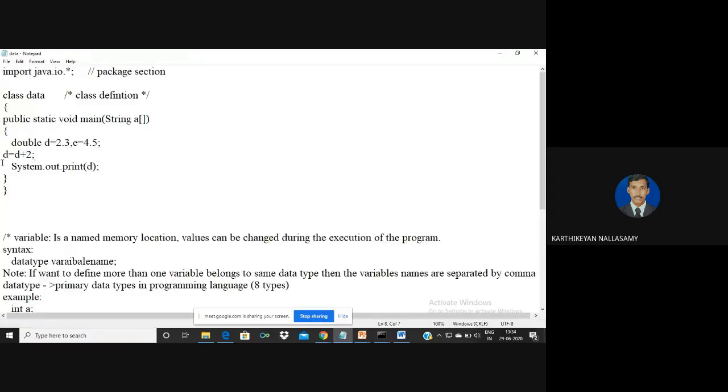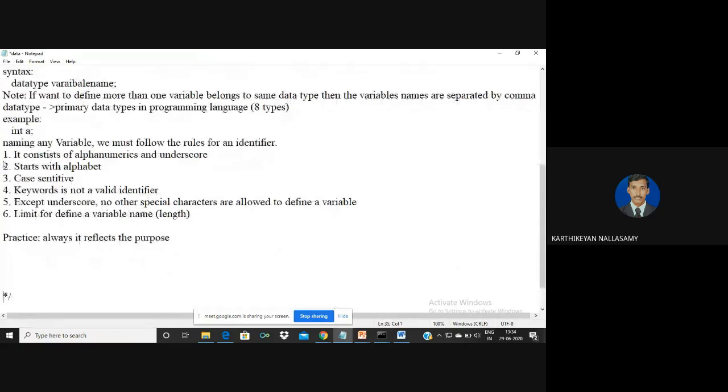And the next one is we are talking about constants in Java. A constant is a little bit different, entirely different from a variable. In a variable, the value can be changed during the execution of the program, but for constants, the values cannot be changed. So the values cannot be changed. That is called constants.